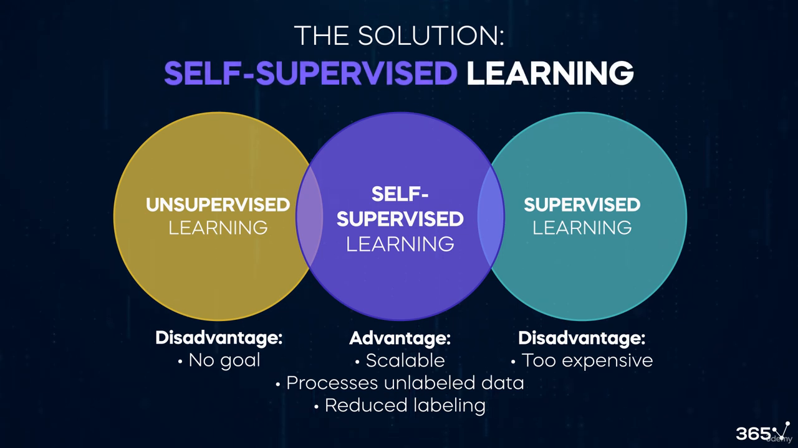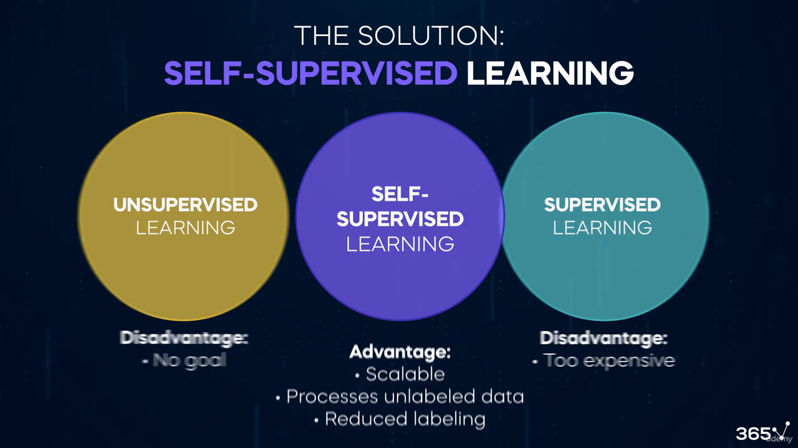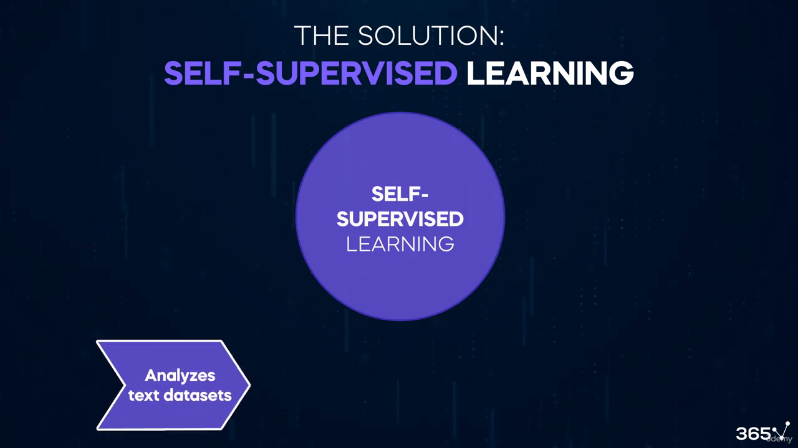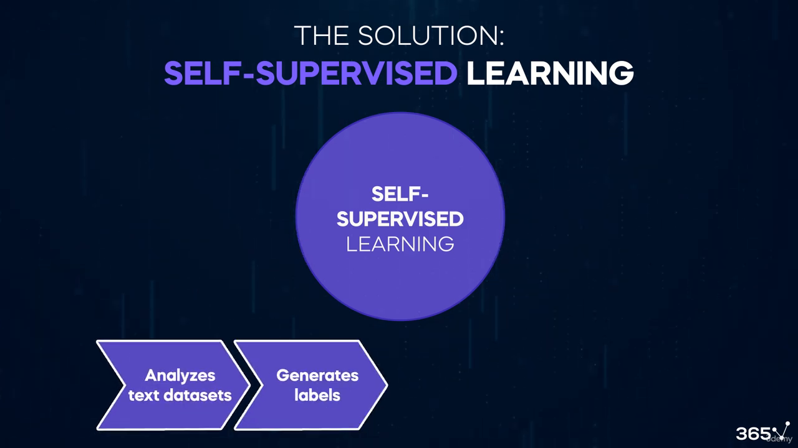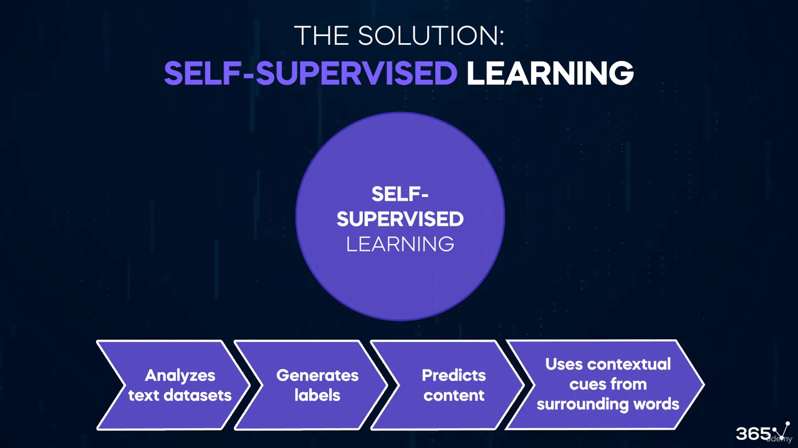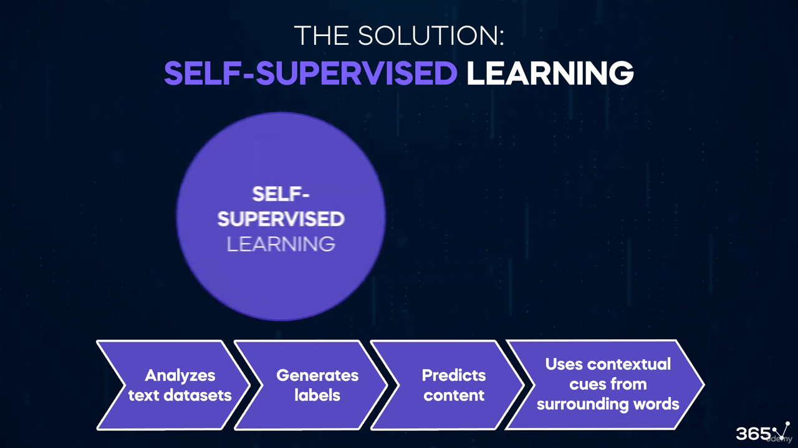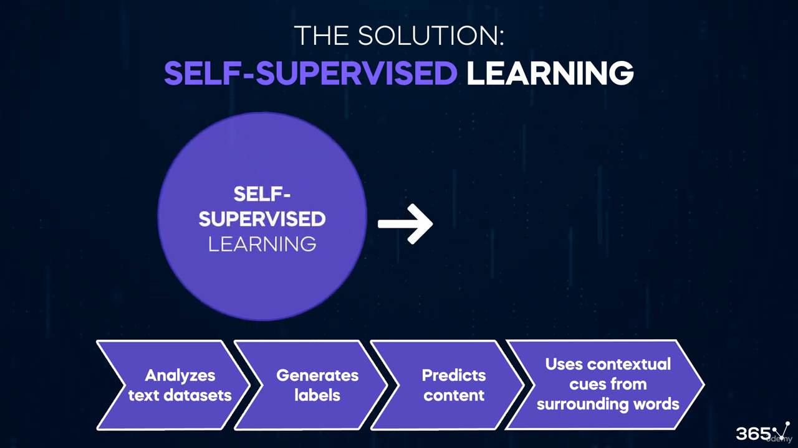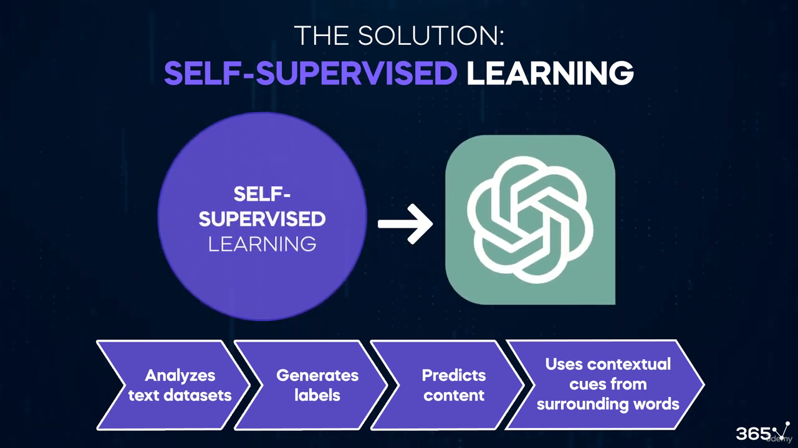The self-supervised learning approach was the breakthrough that led to the creation of LLMs. It analyzes text databases, automatically generates labels, and predicts subsequent content based on contextual cues from surrounding words. This hybrid approach allowed for the creation of models like ChatGPT and improved their ability to understand and generate language in a natural and aware way.